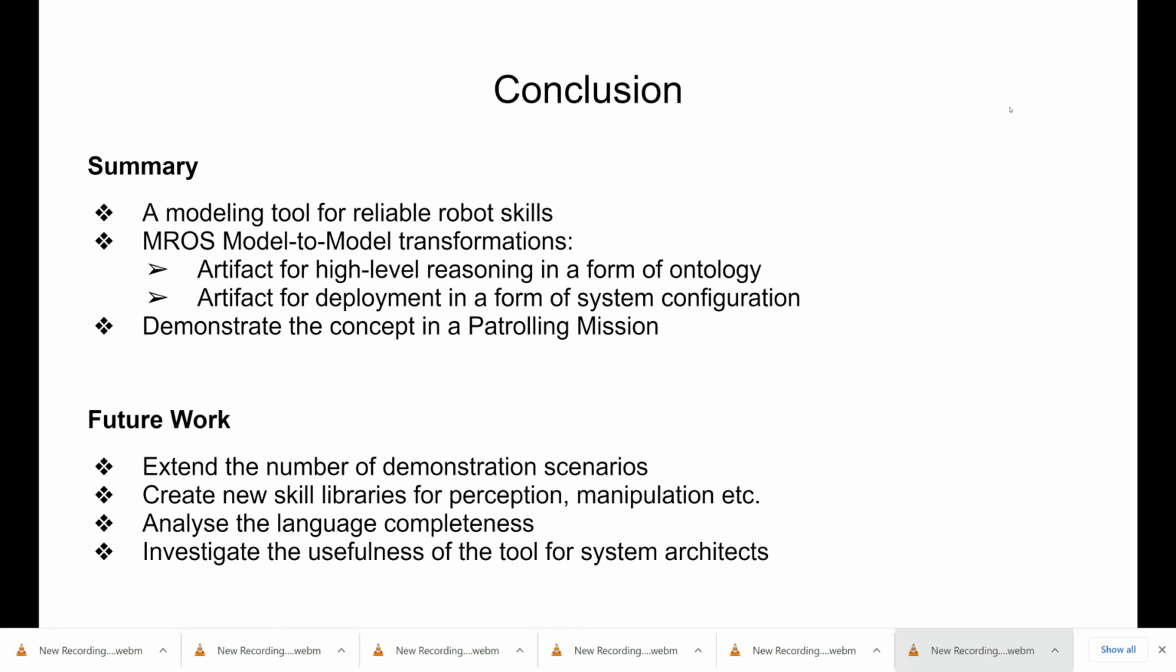We presented a modeling tool for reliable robot skills. We introduced MROS model-to-model transformations, which translate this high-level mission system specification into 2 artifacts: an artifact for high-level reasoning in the form of an ontology, and an artifact for deployment in the form of a system configuration. We demonstrated the concept in a patrolling mission.